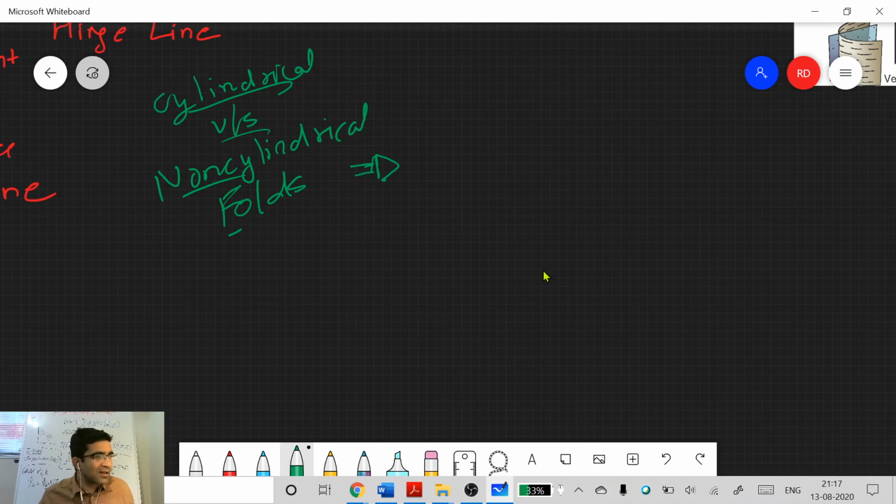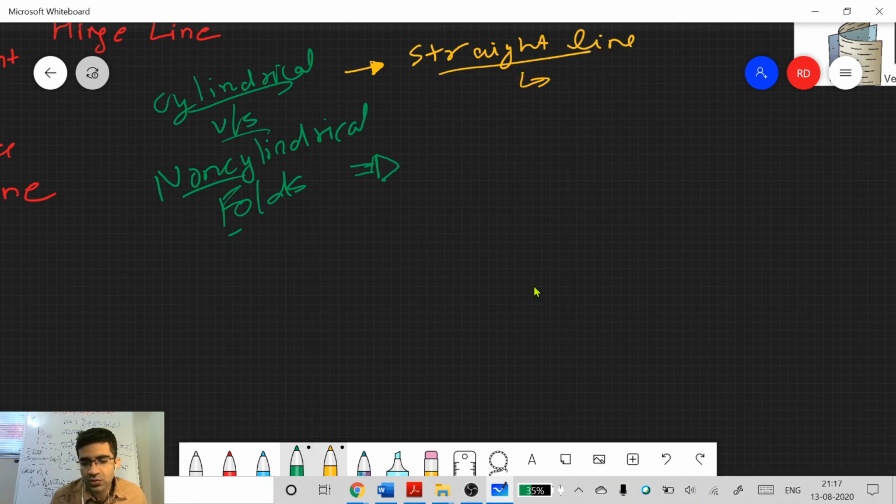Actually, defining a fold axis in non-cylindrical folds is a little bit tricky. I don't know if you can even do it at all. So cylindrical folds may not even have a complete cylindrical shape, but the basic definition is that you have a straight line, and you can move this straight line parallel to itself to generate the fold surface.